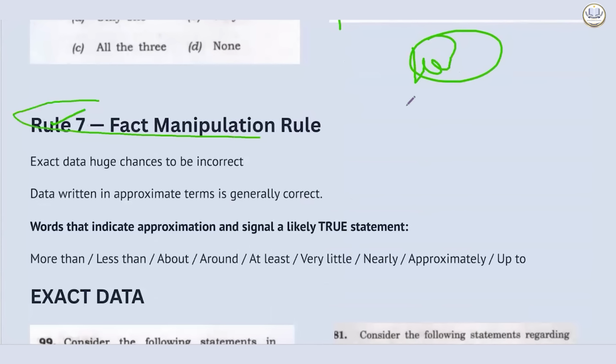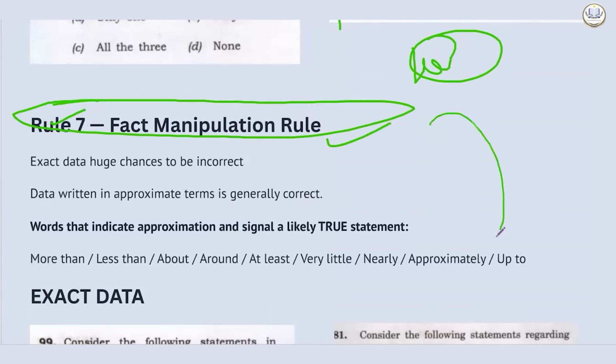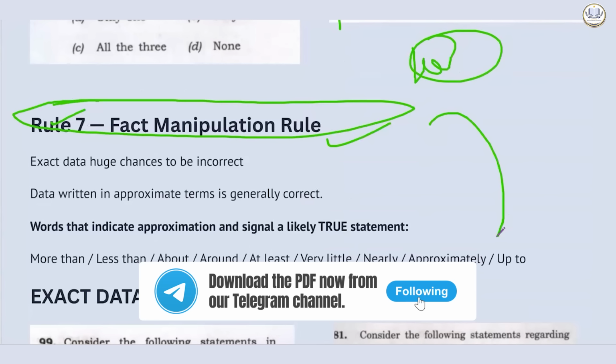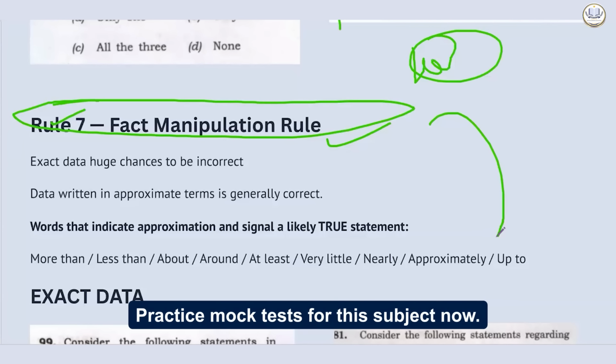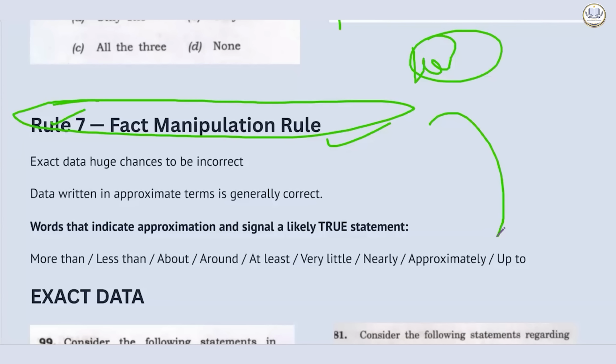Rule 7, fact manipulation rule. Fact can be written in two ways. Words that indicate approximate or likely data, not giving you accurate data, the probability of being correct is very high. Any statement which is giving accurate data, the probability of being incorrect is very high. So if approximate, the probability of being correct is high. If they are giving you a fixed data, the probability of being incorrect is very, very high.